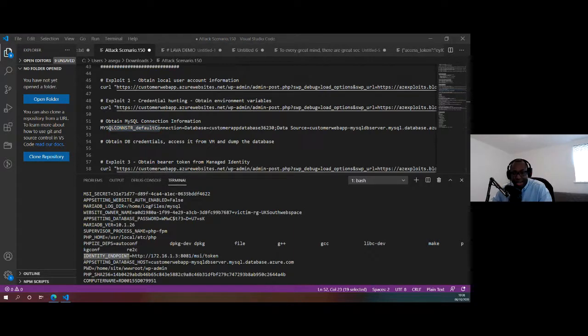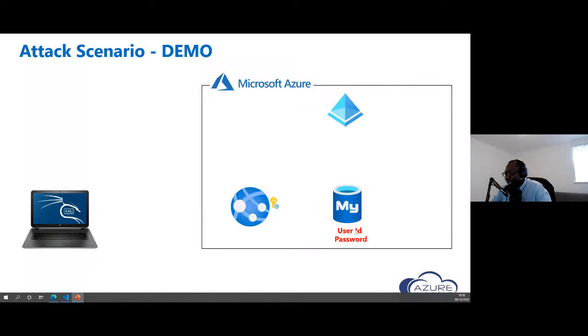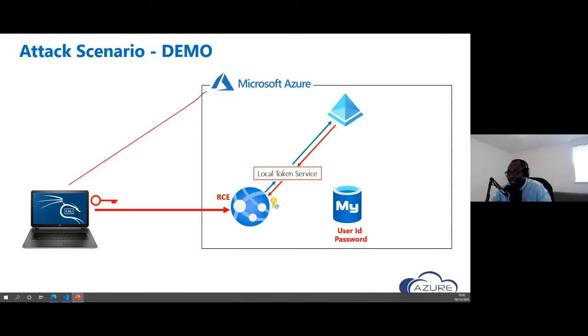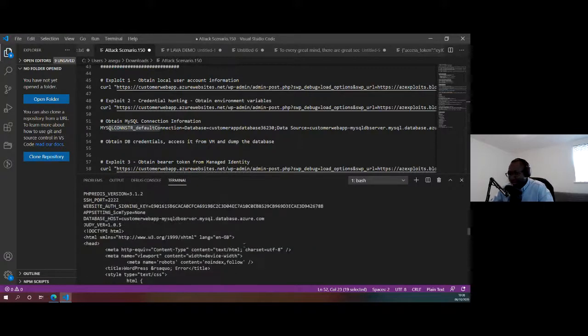Because we found that it's got a managed identity associated, let's try to use a credential theft scenario to obtain the identity for that. In that case, we already have the user ID and the password for that, and we can see that it has an identity associated with it. So what we're going to do is exploit the managed identity, and it's going to make a call to Azure AD, grab a token, and we're going to steal that token. Once we get that token, we can begin to use that to make calls directly to the Azure platform via just API calls using REST client. So let's go over here. Let's clear the screen.